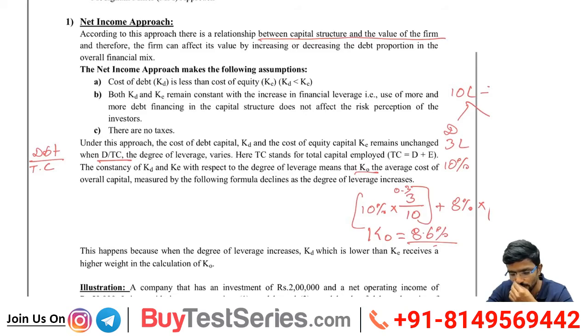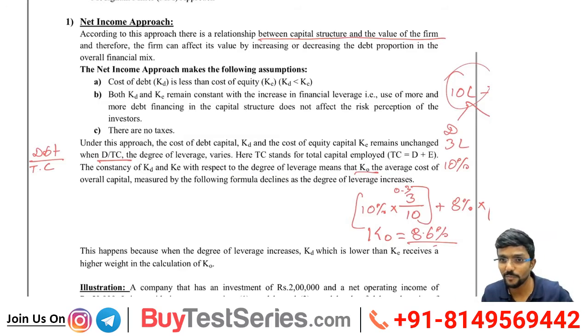Okay, don't worry. So this is the cost of what? 3 lakh or 7 lakh? I have got the cost of capital, overall capital, 8.6. This is the cost of what? 10 lakh. Ah, very good. That is what I am trying to get from you. Because for debt 3 lakh, I already know it is 10%. For equity 7 lakh, I already know it is 8%. So what I calculated now is the cost of overall capital.